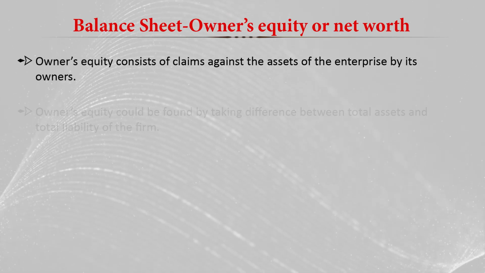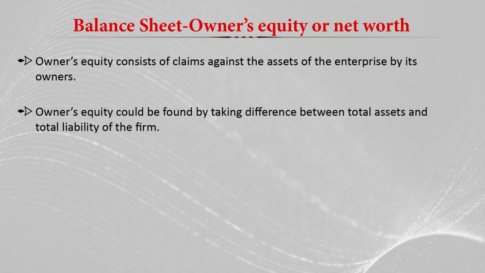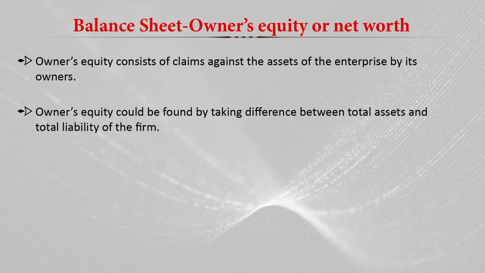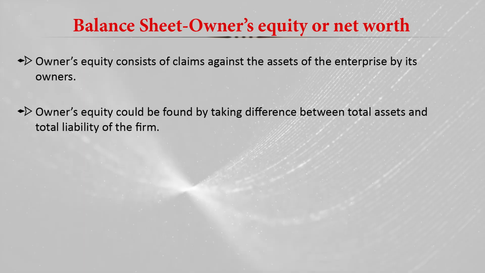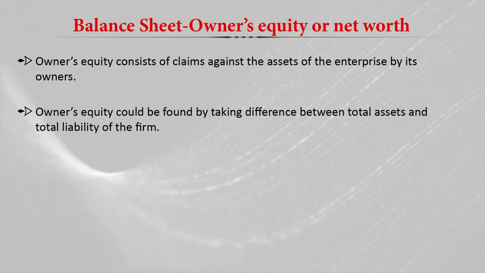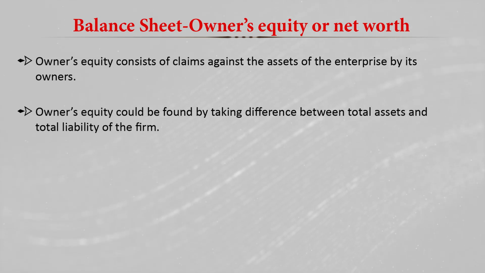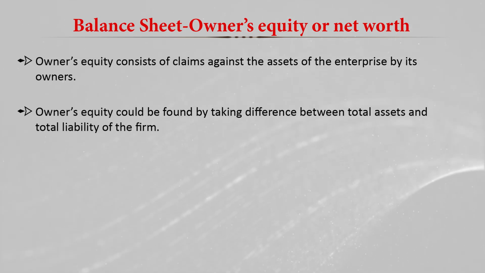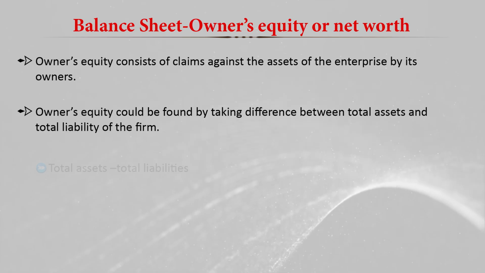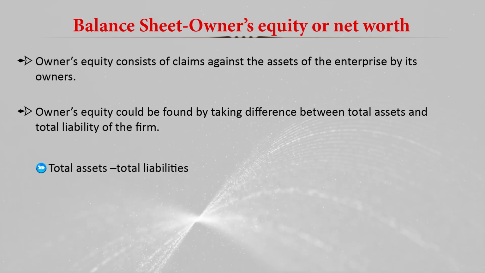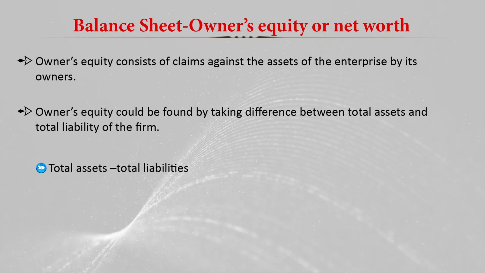The owner's equity can be found by taking the difference between the total assets and total liabilities of the firm. So if you want to calculate the owner's equity or net worth, we do simple mathematics: we reduce the total liabilities from the total assets.